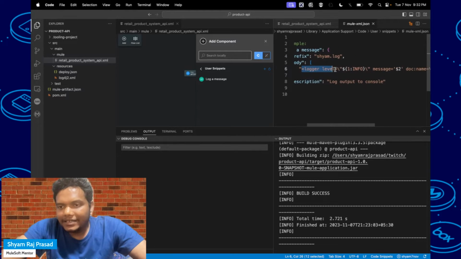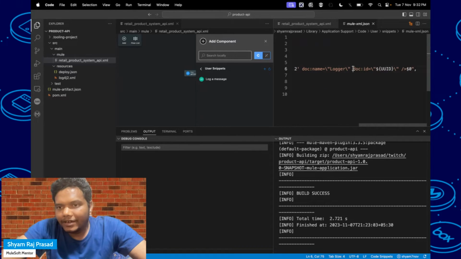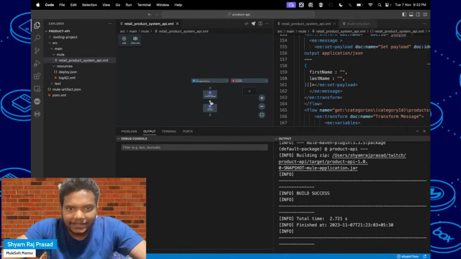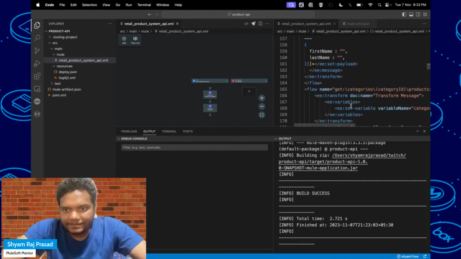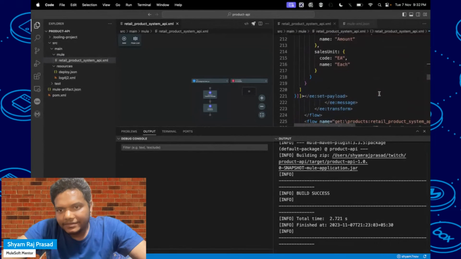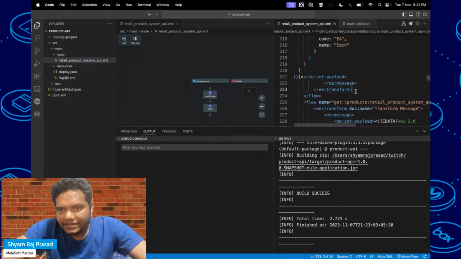But here you can see that for doc ID, I'm not using the 6 digit one, I'm using the UUID, that is $UUID, that snippet is available here. So when you do that, here you can see, okay, this is done.